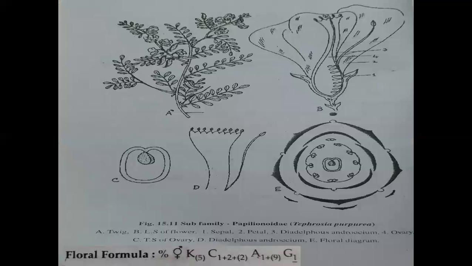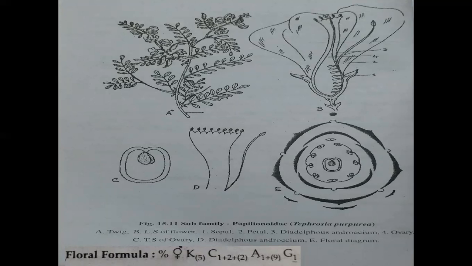Now we discuss the vegetative characters, floral characters, and economic importance of the Fabaceae family. Papilionoideae has about 426 genera and 12,150 species distributed in tropical and temperate regions.